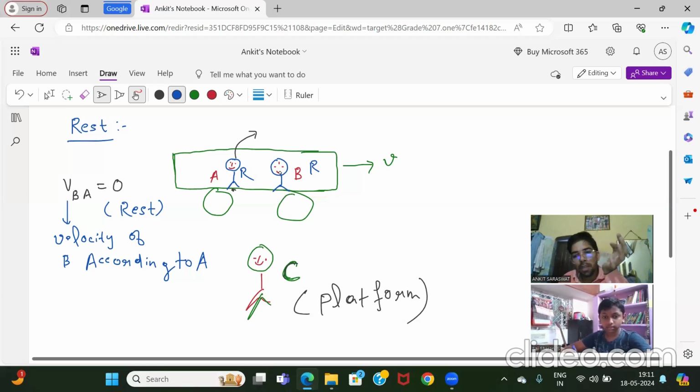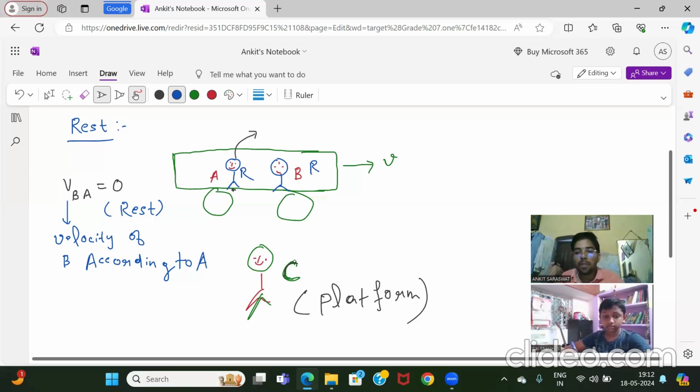C is looking at A and B. Clear? So C is an observer. A and B are in motion because they are in the train. They are moving like this. And this C is at rest.